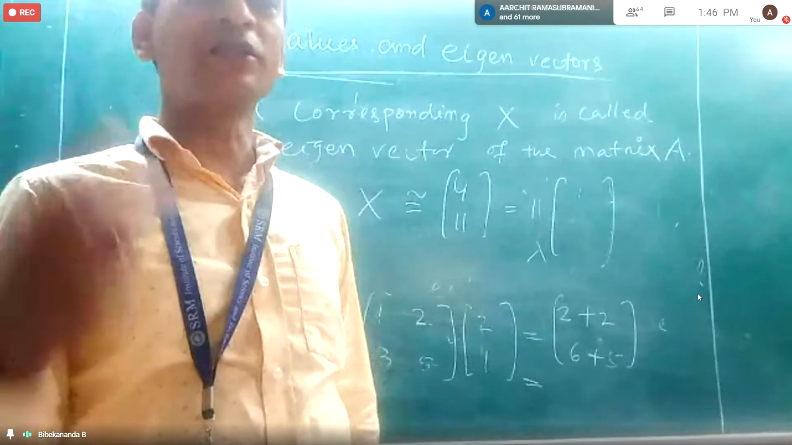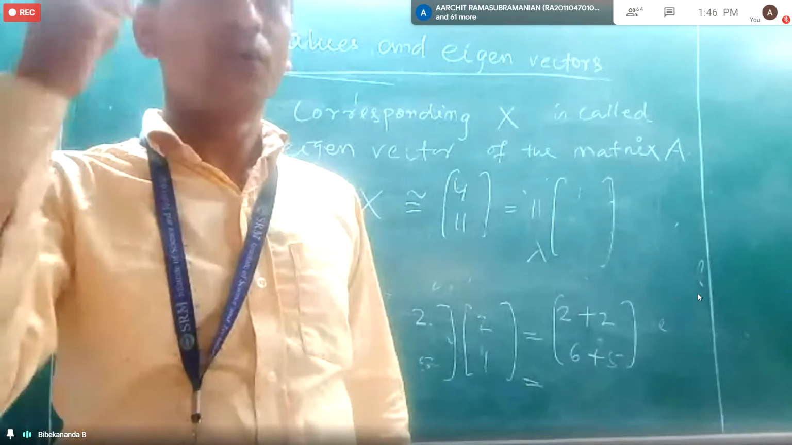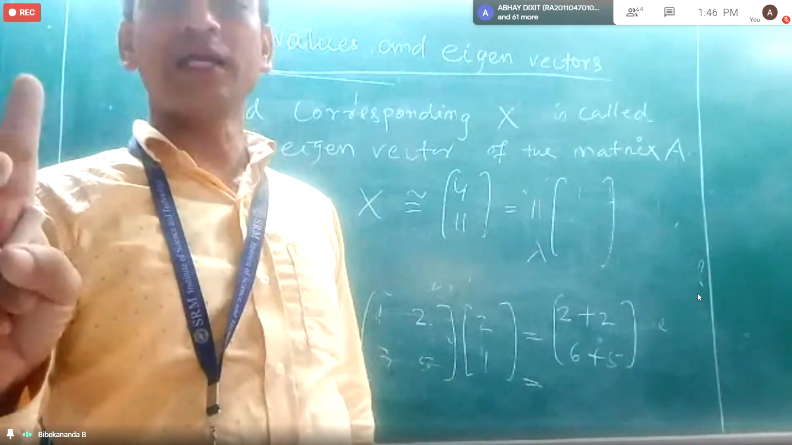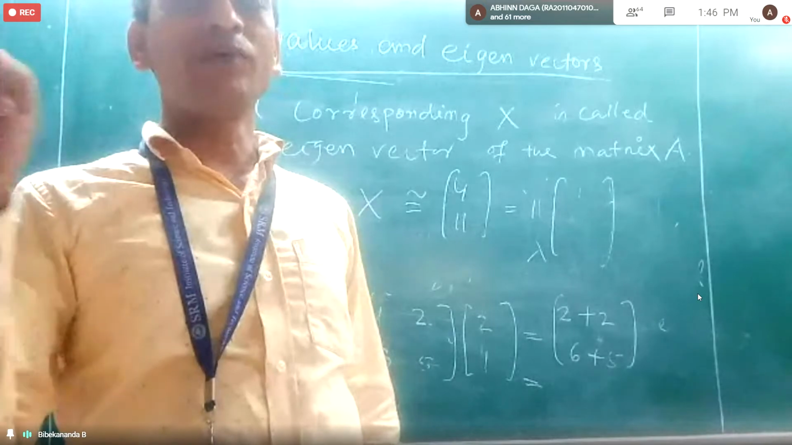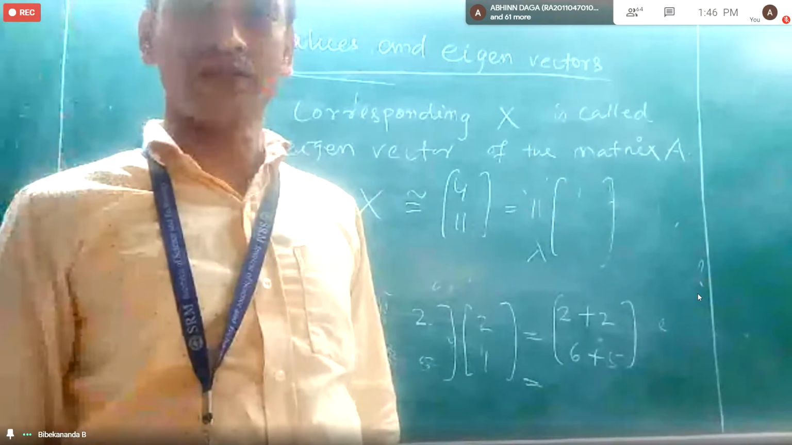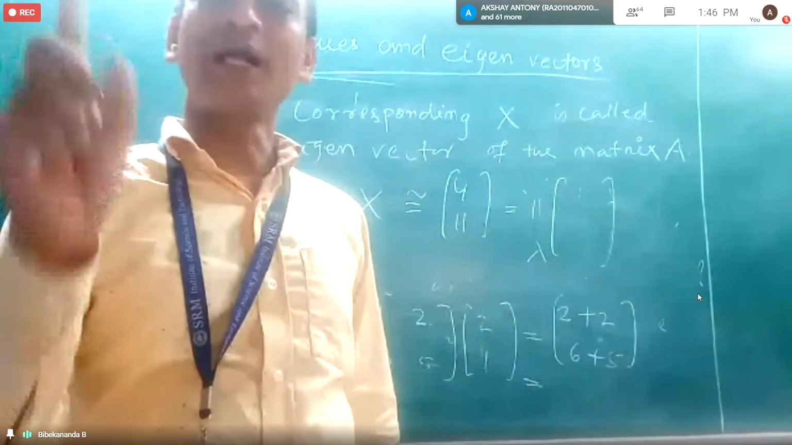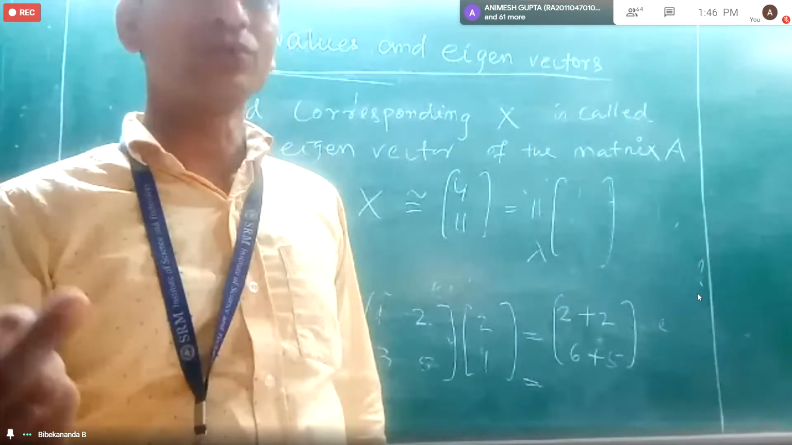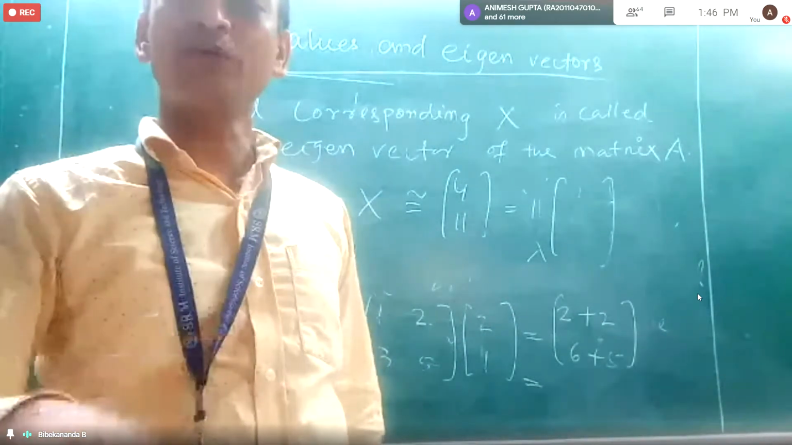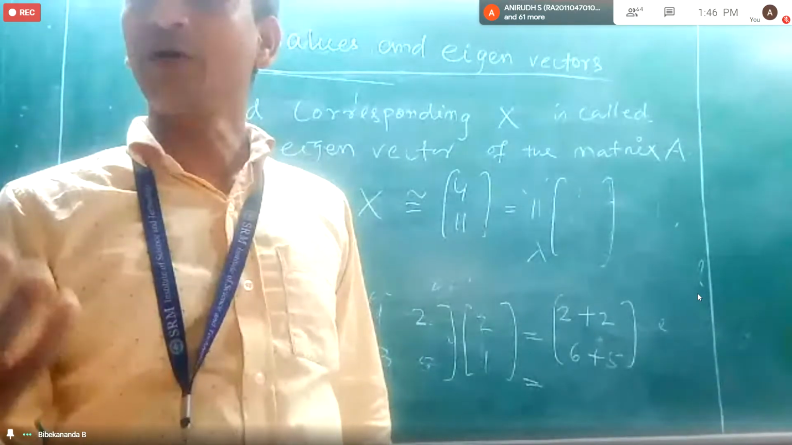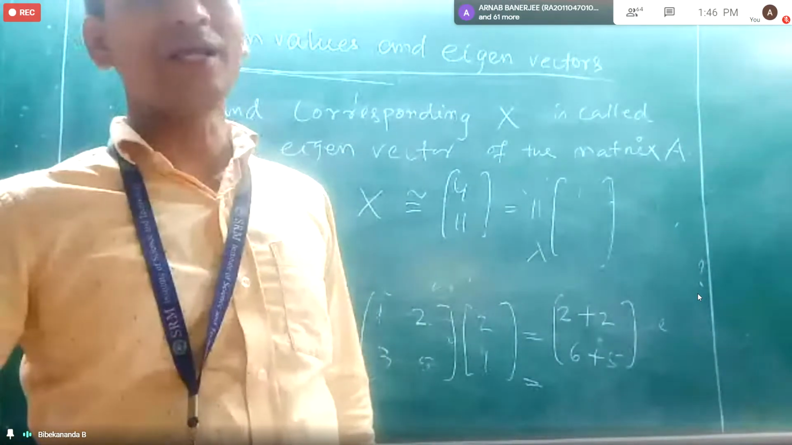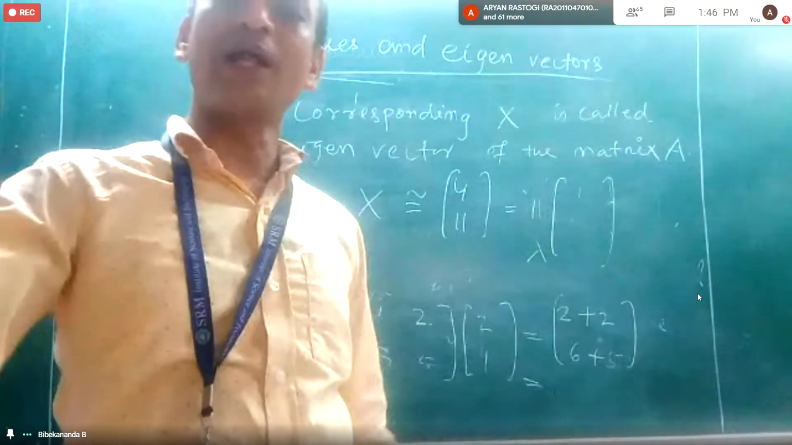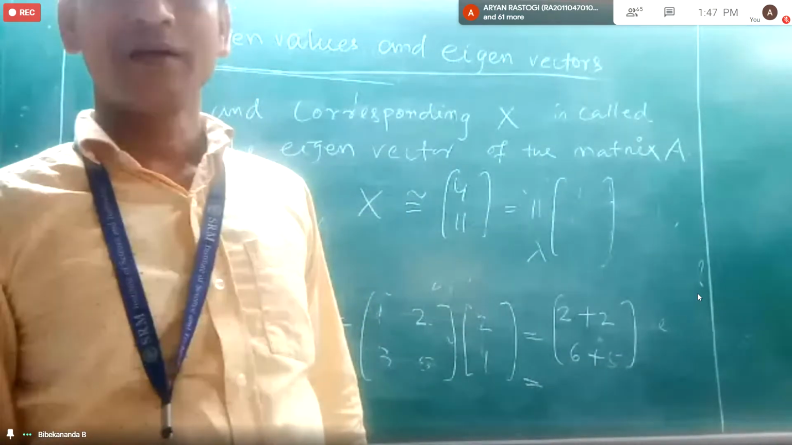If it is a 3 by 3 matrix, it will be associated with 3 eigenvalues. Why? Because when we take the determinant, we will have a quadratic equation for a 2 by 2 matrix, and we will have a cubic equation for a 3 by 3 matrix. A quadratic equation always has how many roots? 2 roots. A cubic equation has 3 roots. So it will have 3 eigenvalues if it is a 3 by 3 matrix, and 2 if it is a 2 by 2 matrix.